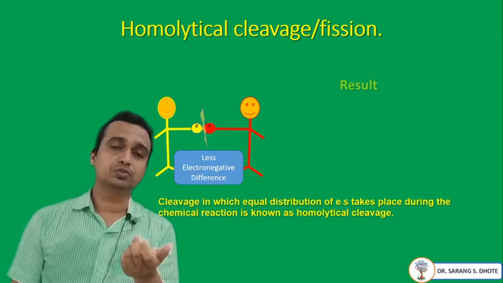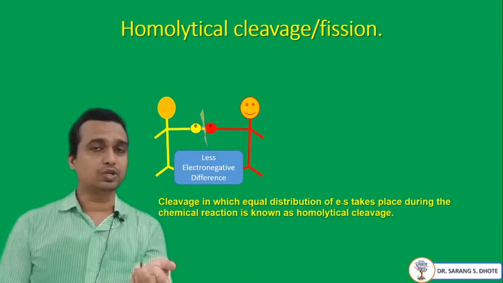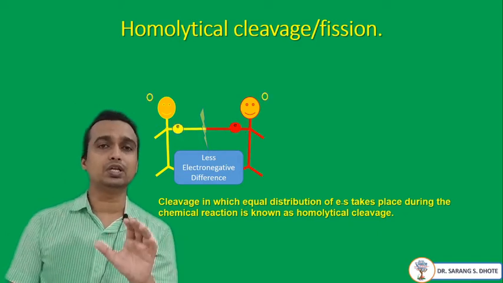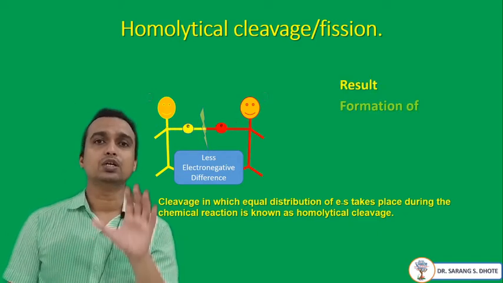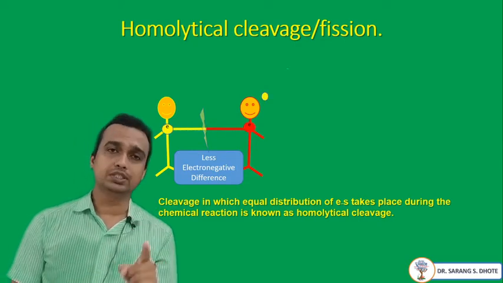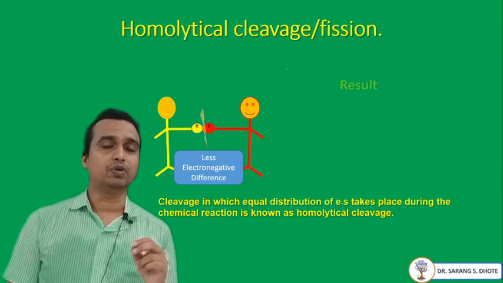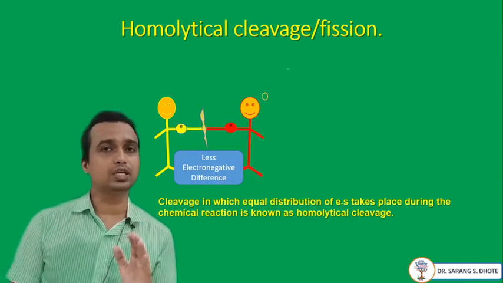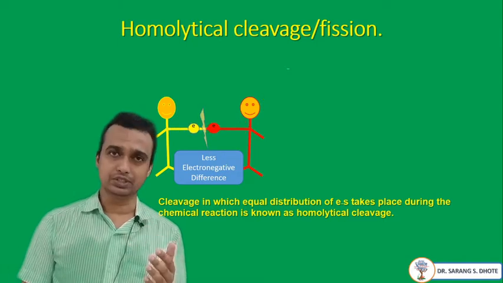These are chargeless species, sometimes known as free radicals. Again, the most important point is that during homolytic bond cleavage, only free radicals form. Remember one point: heterolytic bond cleavage results in carbocation and carbanion, whereas free radicals result from homolytic bond cleavage. This is very important. Now, carbocation.